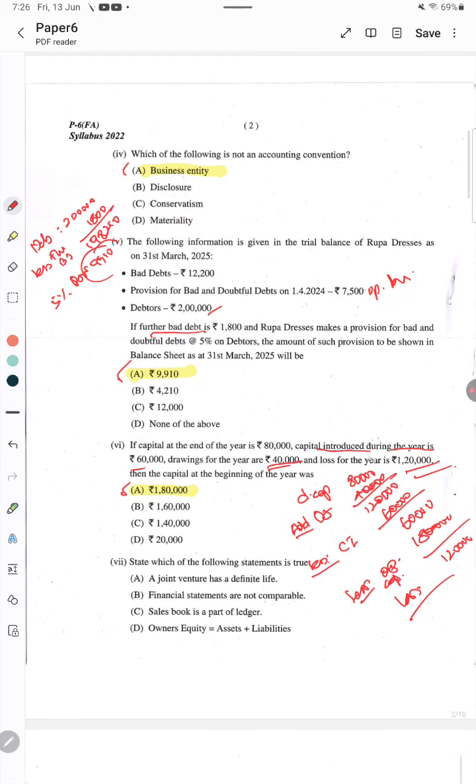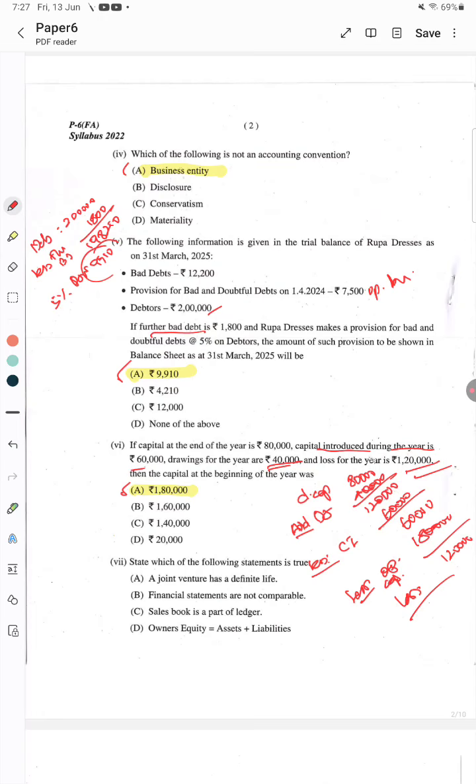And then, state which of the following is true. Joint venture is a temporary partnership. It has a certain period, that is a definite period. That is correct. So which of the following is true? Joint venture has a definite life, that is true. Financial statements are not comparable, it is not true. Sales book is a part of ledger? Sales book is a subsidiary book. It is not a part of ledger.